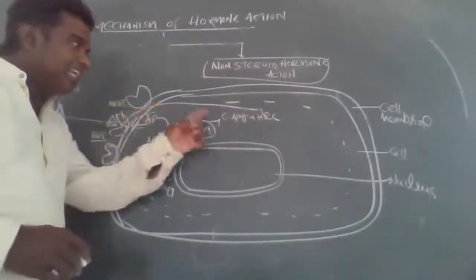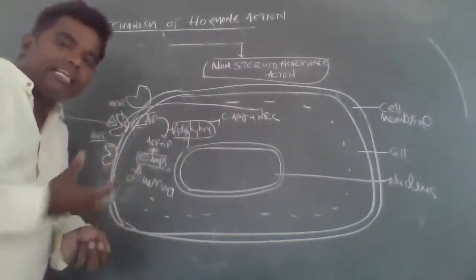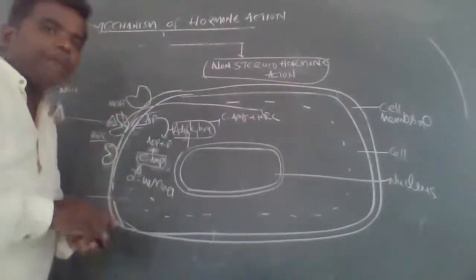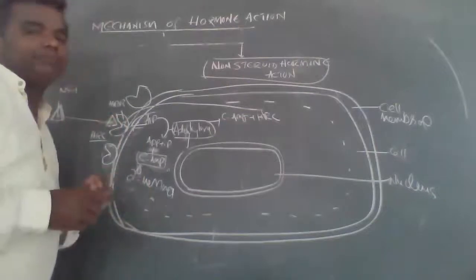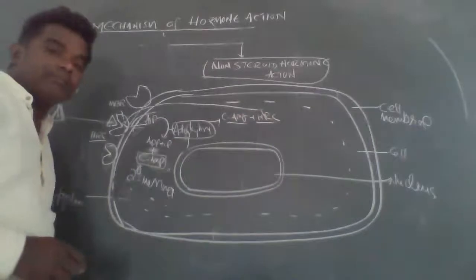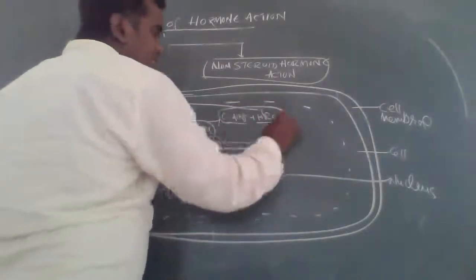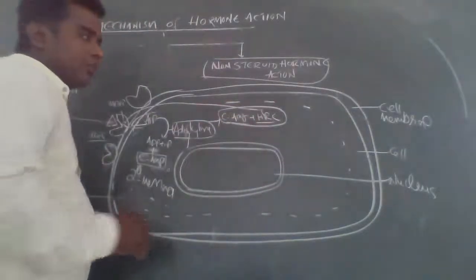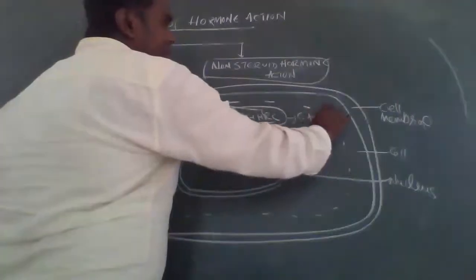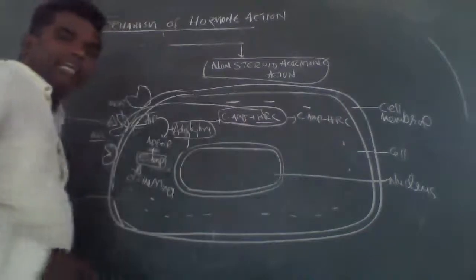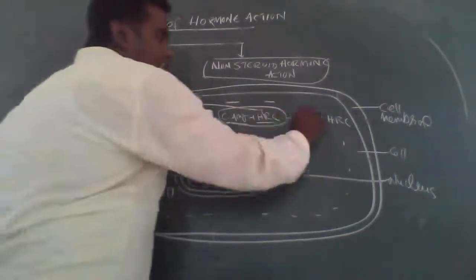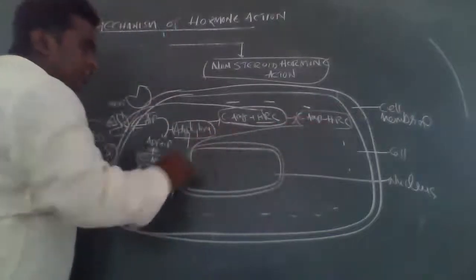So cyclic AMP is formed, right? Remember one thing: cyclic AMP is a secondary messenger. In that condition, it allows the hormone receptor complex, HRC, to be formed. The HRC diffuses through the plasma membrane.